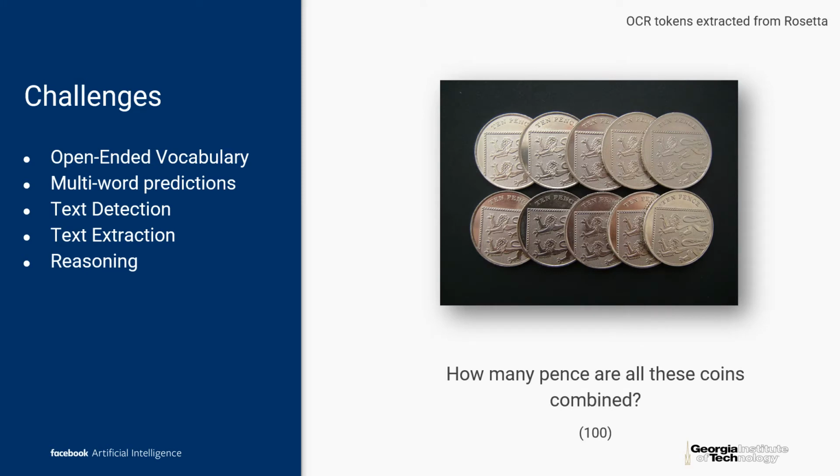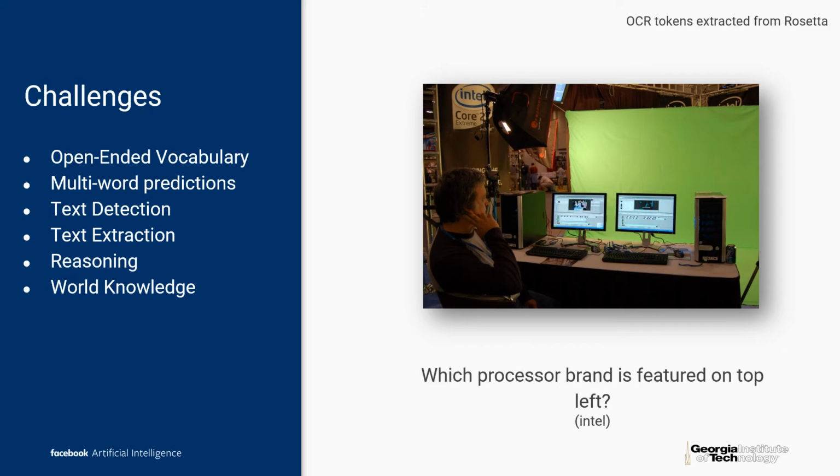Some of the questions in the dataset require reasoning on top of the extracted text. For example, in this image shown, the model has to understand that it has to count all the different 10 pence coins it sees to give the final answer of 100. Finally, some questions in the task also require understanding of world knowledge. In this example, to answer the question, what processor brand is featured, model has to understand what a processor means.